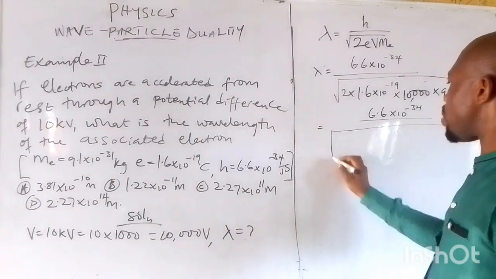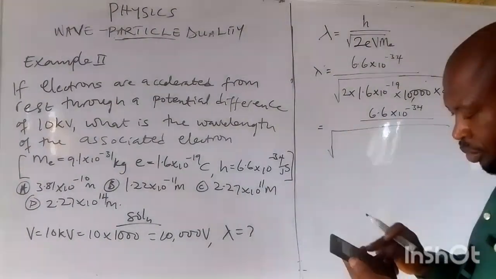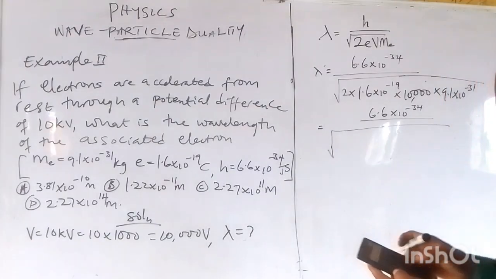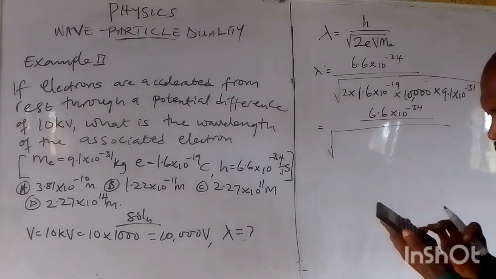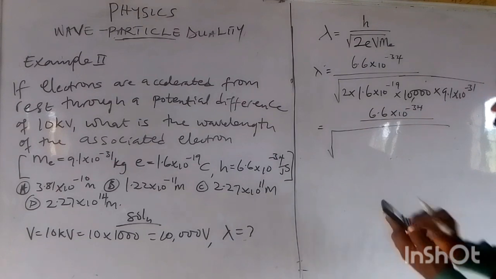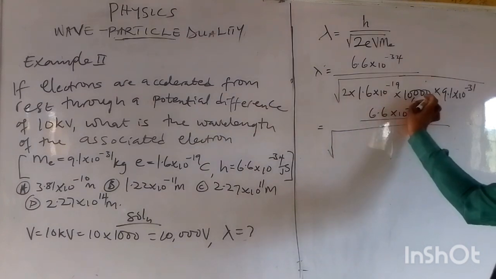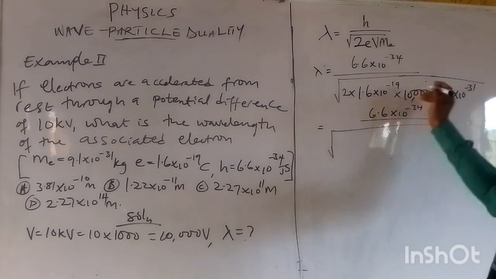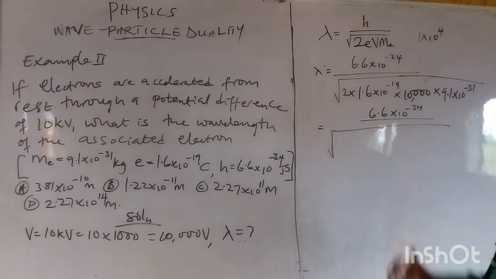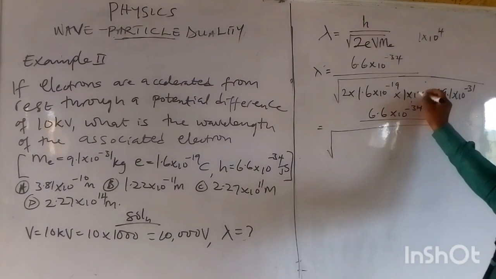Now we multiply everything out, which will now give us, we multiply the bases, right? 2 times 1.6 multiplied by 10,000 multiplied by 9.1. You can choose to put this in standard form if you want to. If you put it in standard form, it will give you 1 times 10 raised to the power 4. So I will have 1 times 10 raised to the power 4 here.